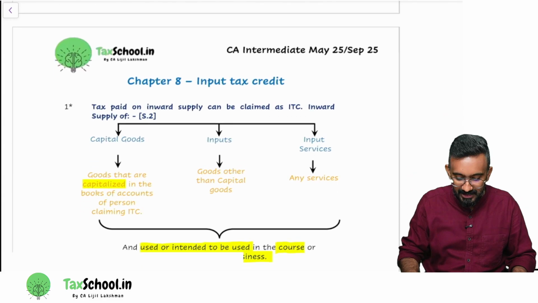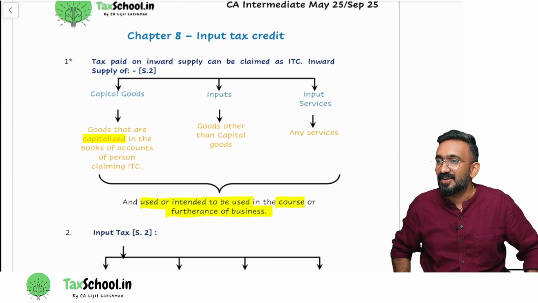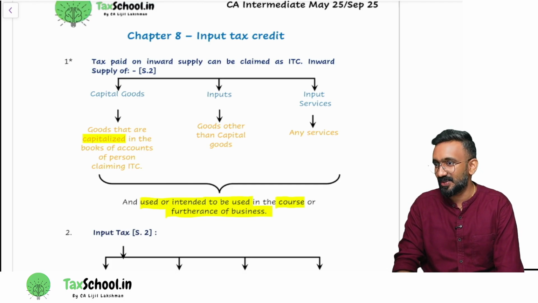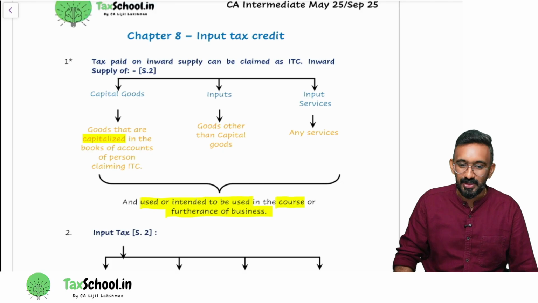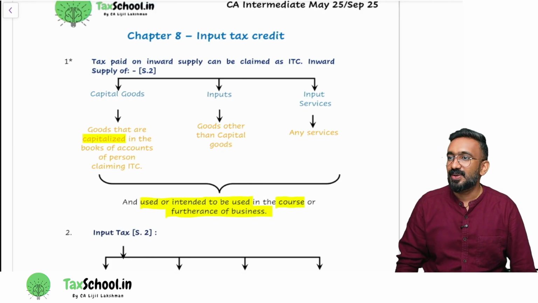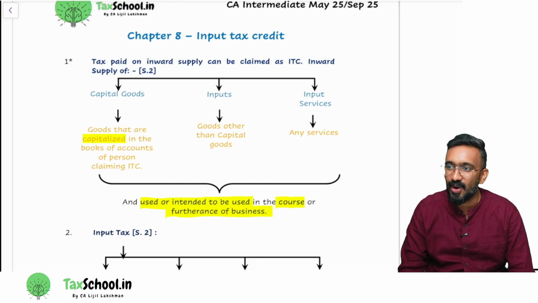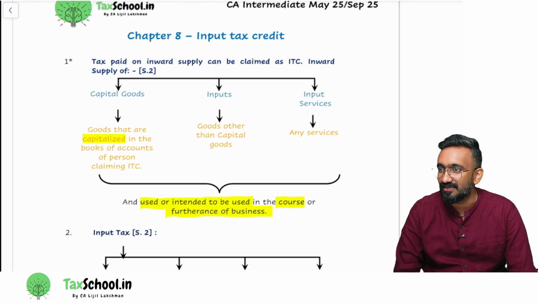So that means we have concluded our discussion on the value of supply chapter. So we are fully done with it. Okay. So now we will take a break. When we come back, we are going to get into the charge chapter and then play with exemption, composition, levy scheme, all that we're going to do.